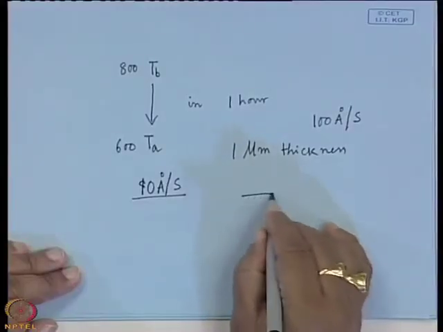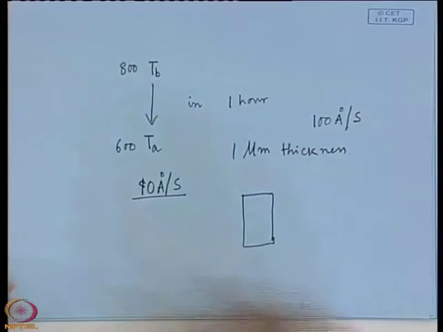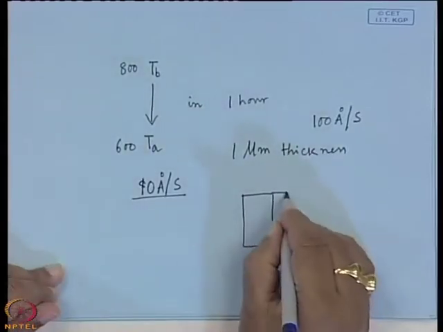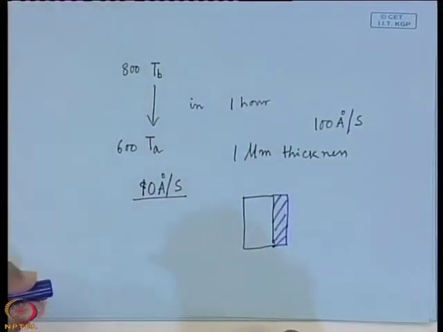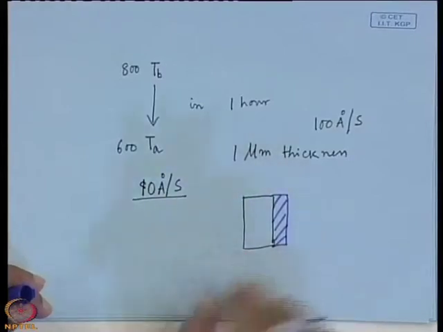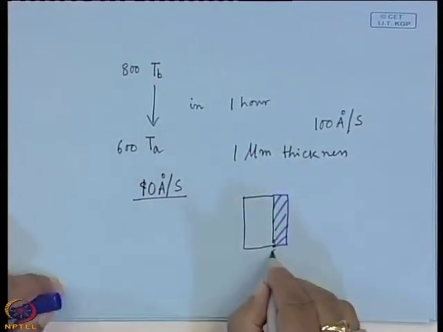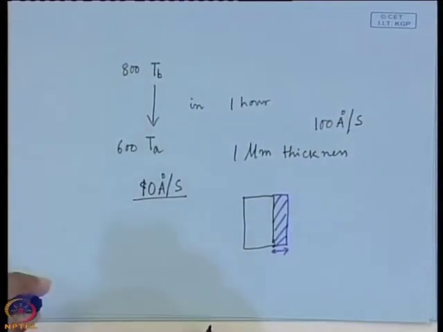Why? Because substrate and epitaxial layer, they are different. So, using transmission electron microscopy, you can view the growth actually. That means, if it is your substrate and say it is your epitaxial growth layer, using a high resolution TEM, HRTEM, you can see this picture and you can measure this thickness using the scale.